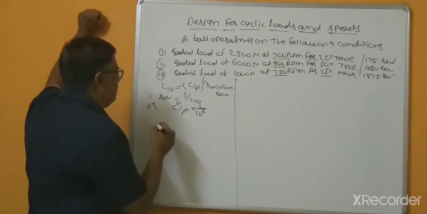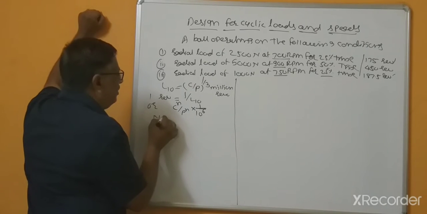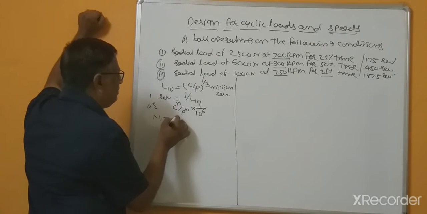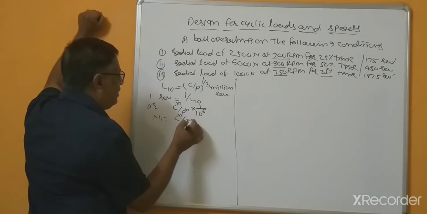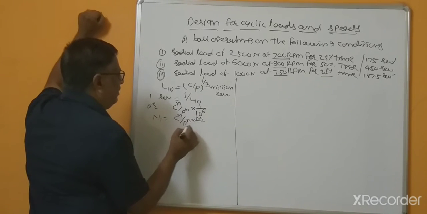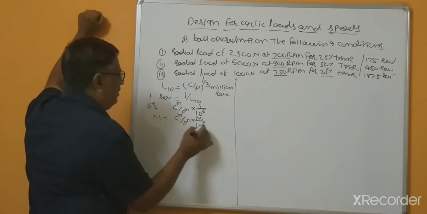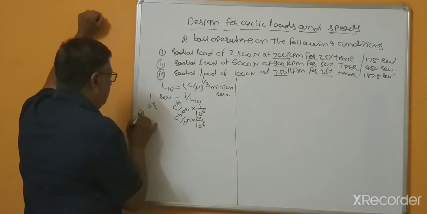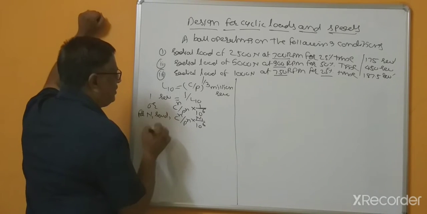Suppose for n1 revolutions we can calculate C raised to n, P raised to n, multiplied by n1 divided by 10 to the power 6.